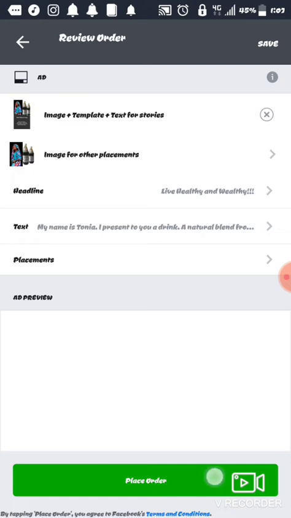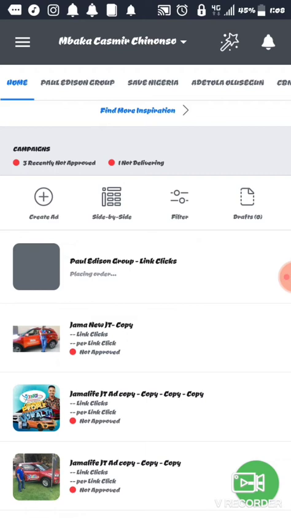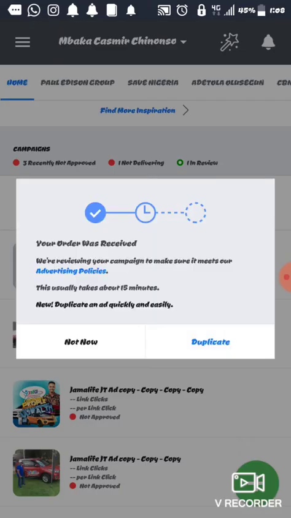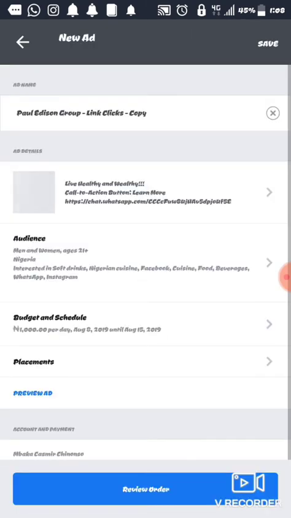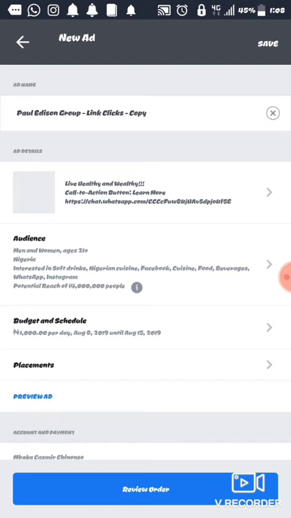So you place the order. You can see that some ads are not approved because they are not policy compliant. So I'm going to delete those ads. I was running an ad for Jama Life. Once it's approved, it will tell you to duplicate. If you like, you can duplicate it. Let's say you want to duplicate it. You can change the picture to see which picture would deliver better. So this is an important part.